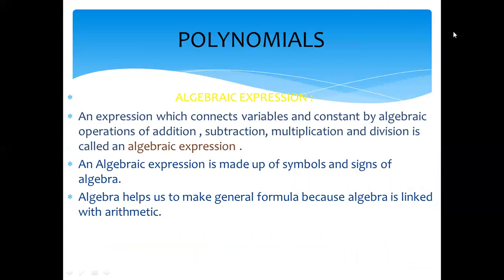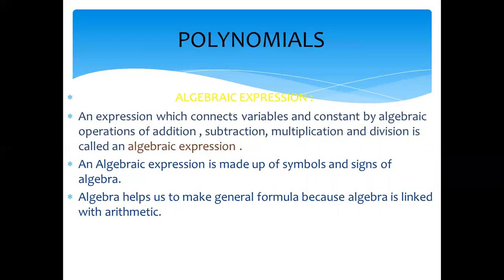Okay guys, now come to our first topic. You see in exercise 5.1, constant, variables, algebraic expression, and these things are given to you. And you have already learned them in class 6 and 7 also. What is an algebraic expression?